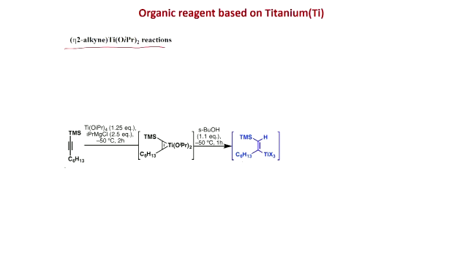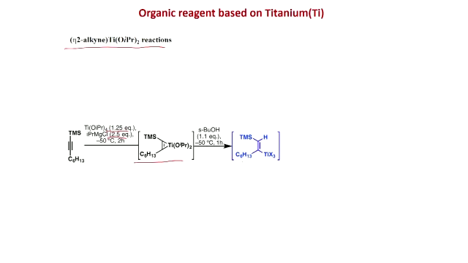So, suppose this TMS disubstituted alkyne, if you put with titanium diisopropoxide 1.2 equivalent, 2.5 equivalent of isopropyl magnesium chloride at -50°C, you get this titanocyclopropene.